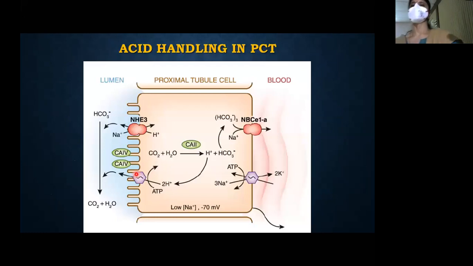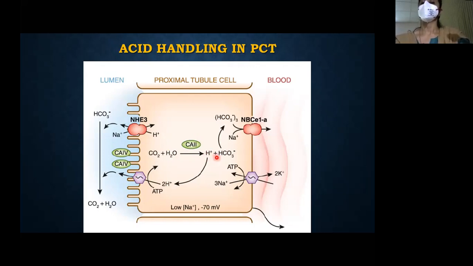This is a very important feature. This is the acid handling in the proximal convoluted tubule. The abnormalities of these channels will tell you the cause of your RTA, proximal RTA. You can see carbonic anhydrase 2 in the cytoplasm of the proximal convoluted tubule. It combines carbon dioxide and water to form carbonic acid, which dissociates to H plus and bicarb.